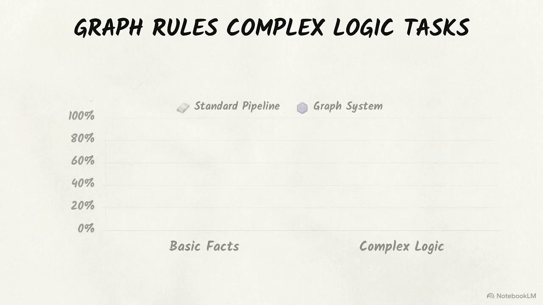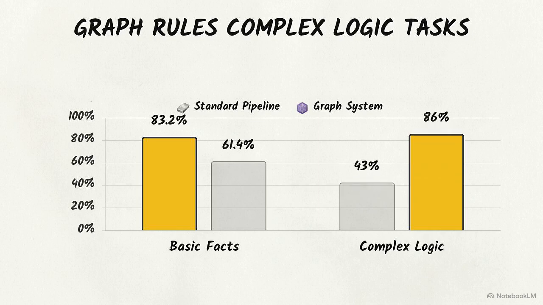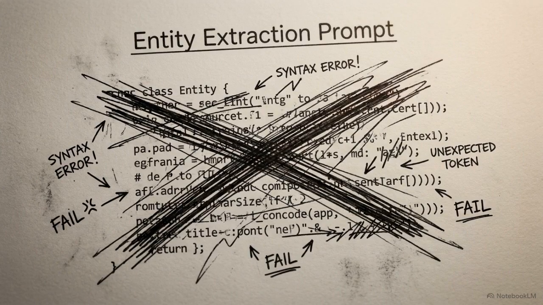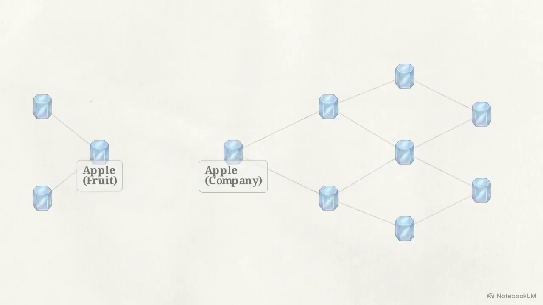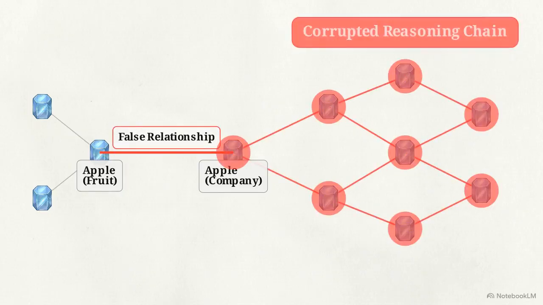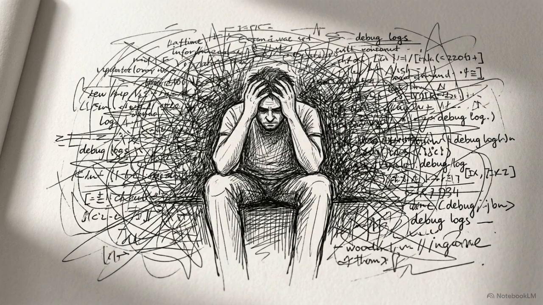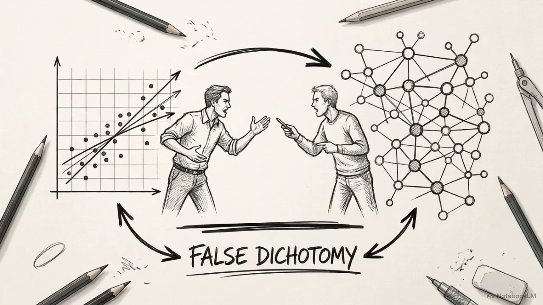The empirical findings dictate the rule. Standard RAG achieves 83.2% recall on basic facts, while GraphRAG achieves up to 90.9% recall on complex reasoning. The hidden danger of GraphRAG lies in fragile entity extraction prompts. If the LLM extracts the wrong relationships at index time, the graph will output confidently wrong reasoning at query time. Utilizing GraphRAG for basic factual lookups is an architectural error that degrades response relevance by overwhelming the LLM with unnecessary context. The industry debate framing GraphRAG versus standard RAG is a false dichotomy that misunderstands modern system architecture.